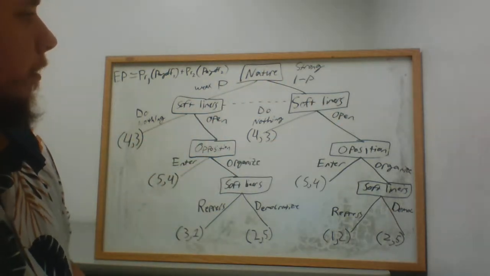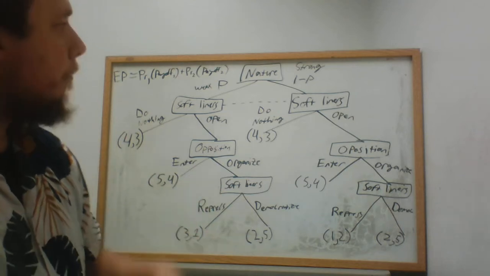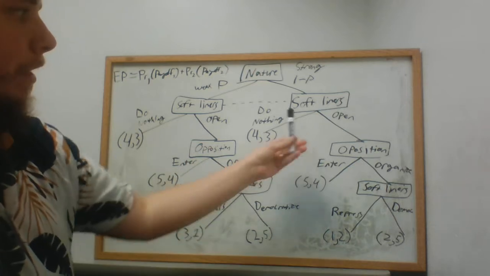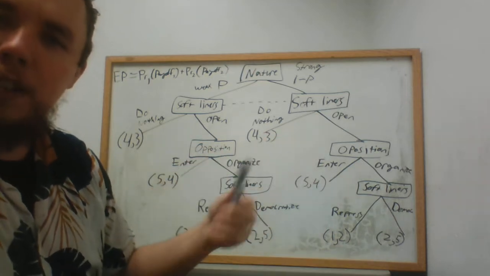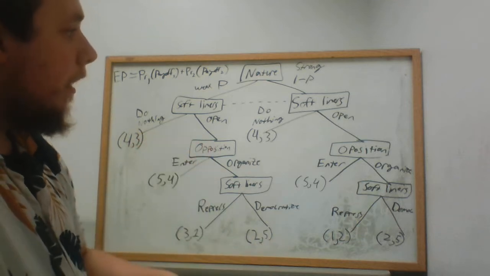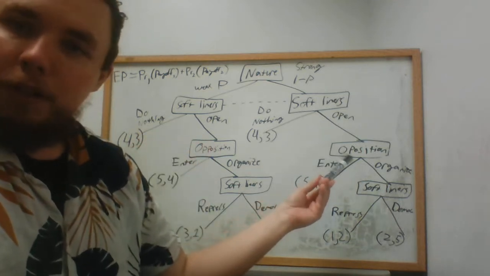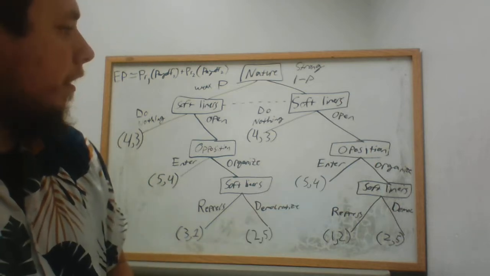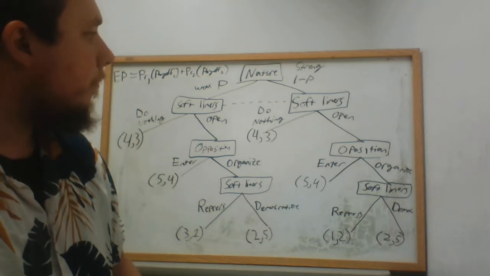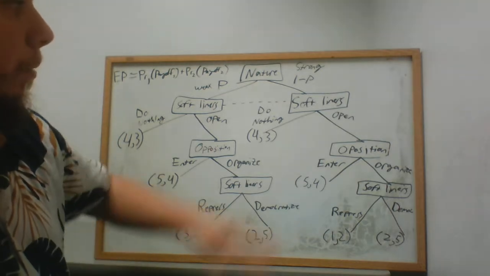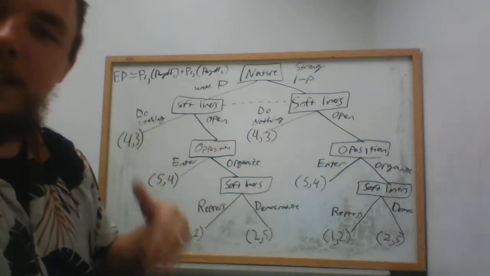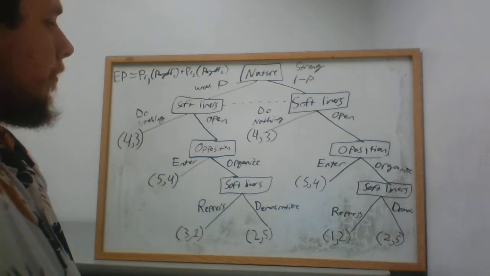Okay. We have two players, right? Mother Nature does not count as a player. We have softliners. These are reformers. These are people who are introducing liberalization reforms in an authoritarian state. And we also have some opposition. These are people that the softliners might want to appease by liberalizing. So we have two players: softliners and the opposition. Softliners we can also think of as the state, as the government.